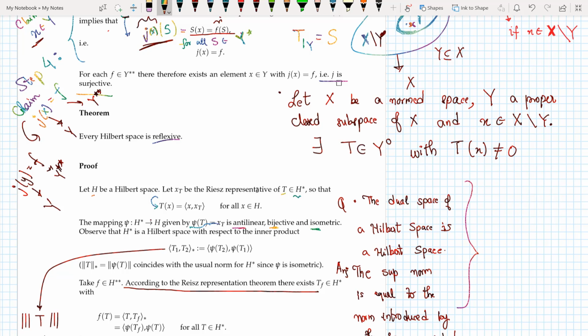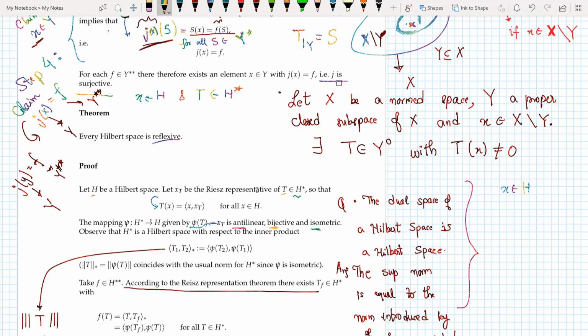So we know that in the dual space of the Hilbert space H, let x belong to H and T belong to H star.